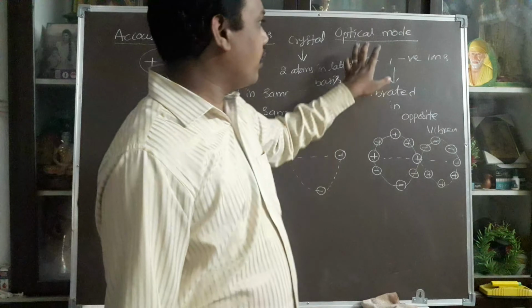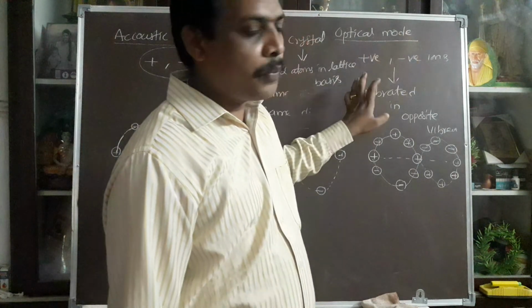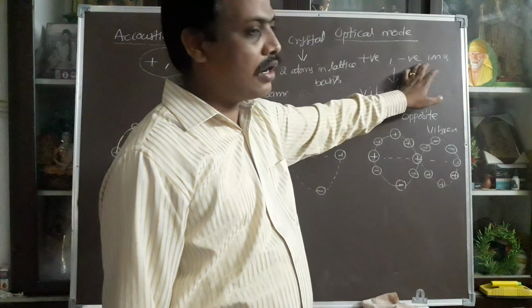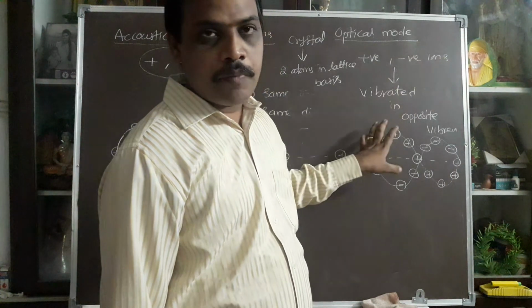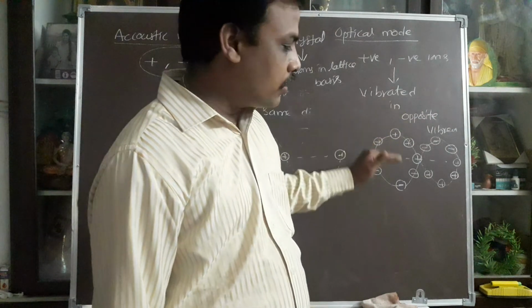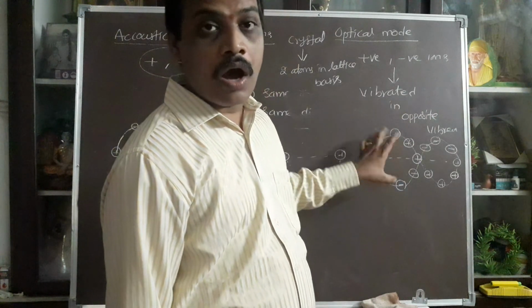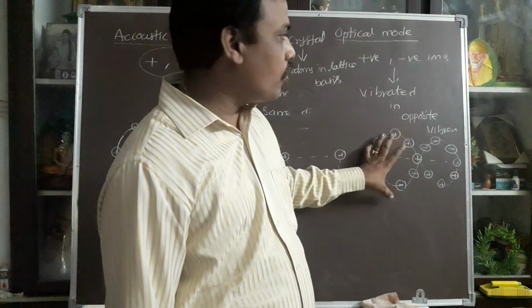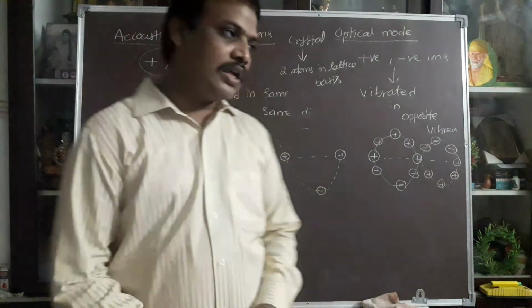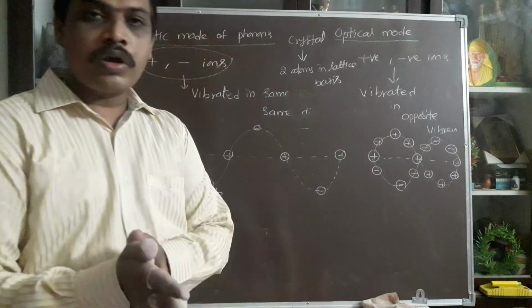From the other point of view, the optical mode is where the positive and negative ions of the lattice vibrate in opposite directions. When the ions vibrate in opposite directions, that mode of vibration of phonons is called the optical mode. This is the basic introduction.